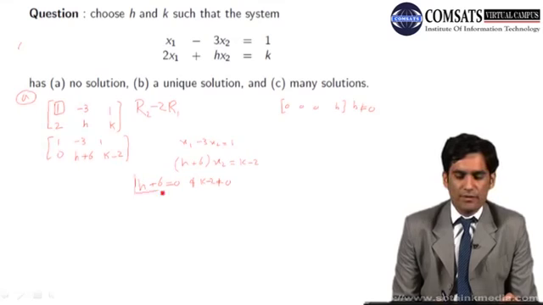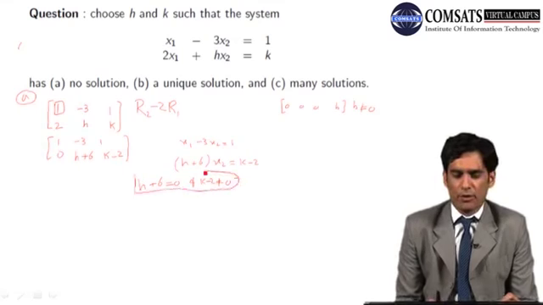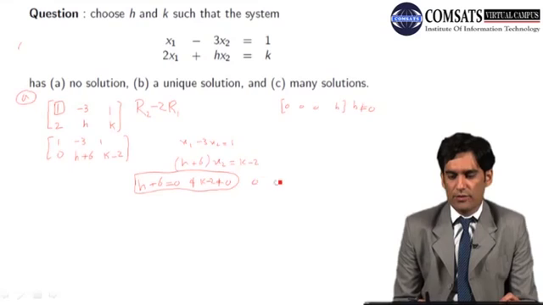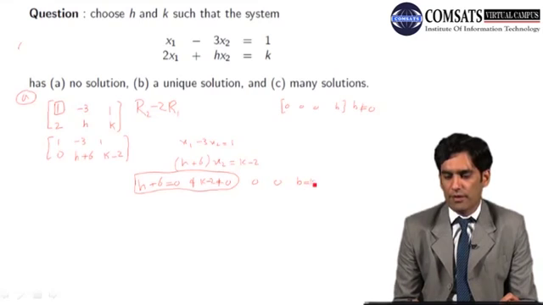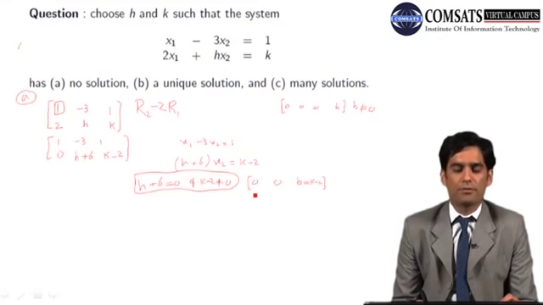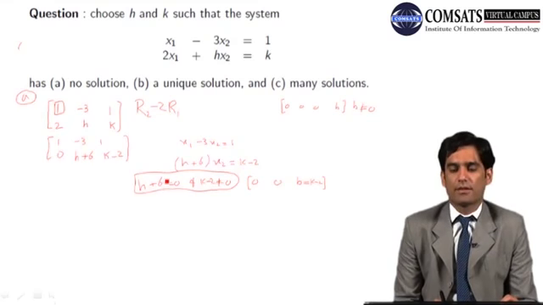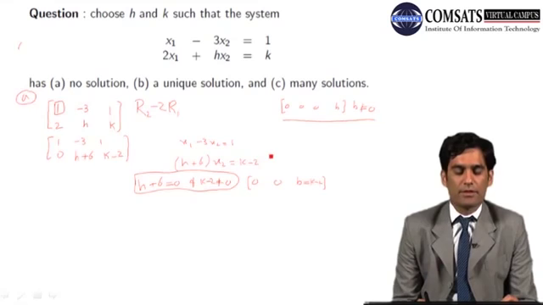If I impose this condition on h and k, then I will have my second row as 0, 0 and some non-zero real number b, which is in fact k minus 2. So I will have such a type of row if I impose these two conditions on h and k. So by using the result which we have learned in the second lecture, our system of linear equations will have no solution for this case.